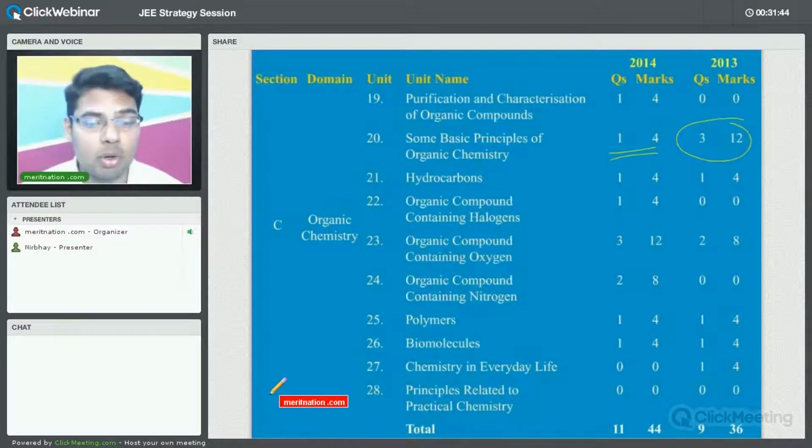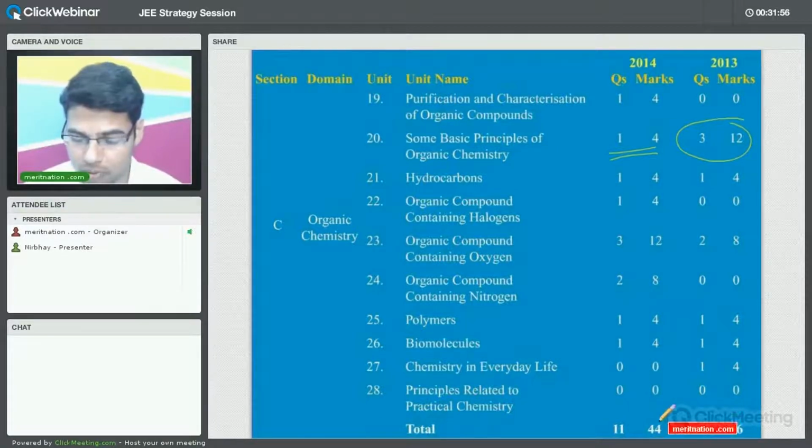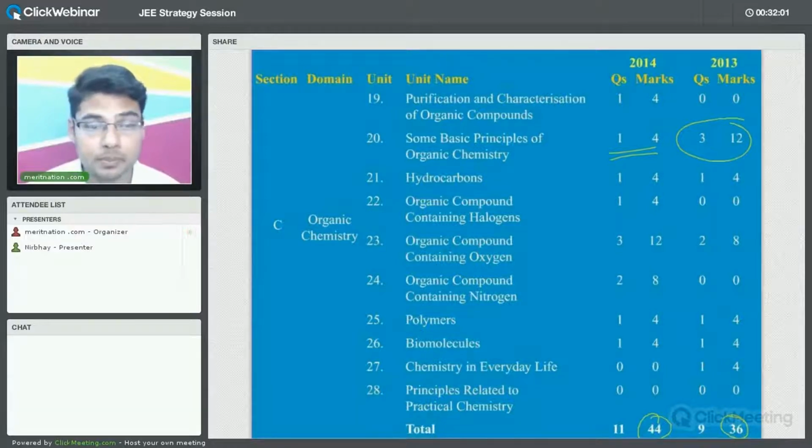So now we'll have to focus more on some topics, right? Let us take a look at other chapters as well. Organic chemistry, as you can see, alone carries 44 marks in 2014 and 36 marks in 2013, right? Now 44 and 36 are more or less comparable, and if we look at the trend, the marks will be similar, maybe 40 marks, or 38 marks, maybe 45 marks. So there are no huge differences as far as the umbrella terms are concerned.